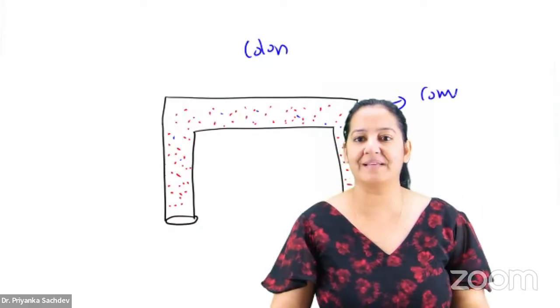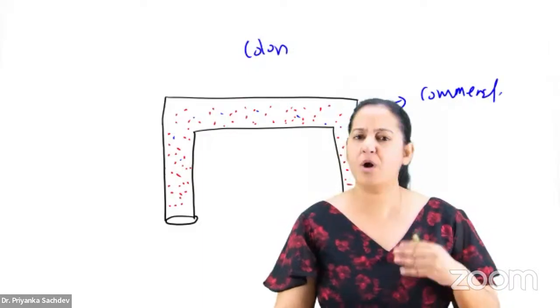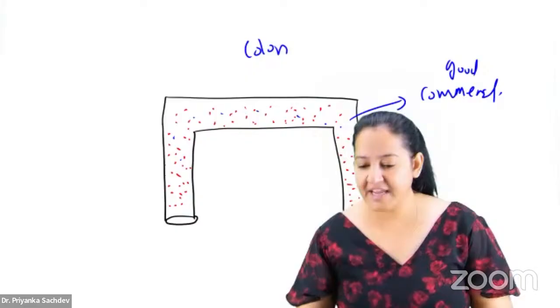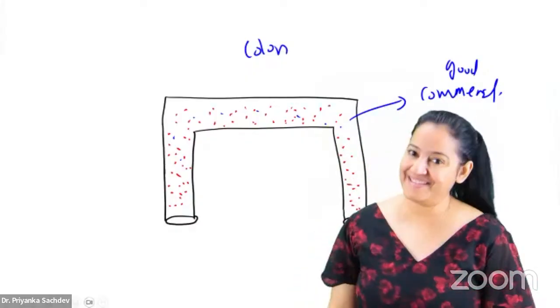These are known as commensals. They are present in you and me. What good are they doing? Why are they good bacteria? They're like guards. They inhibit the entry of harmful bacteria.